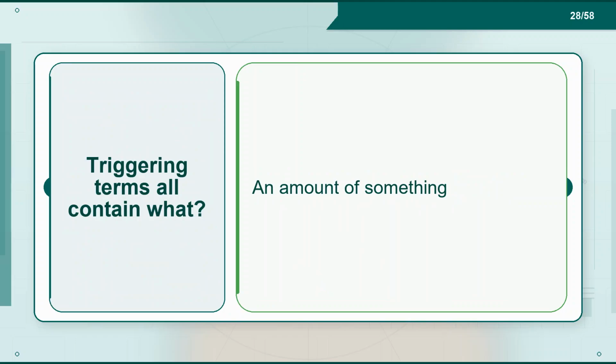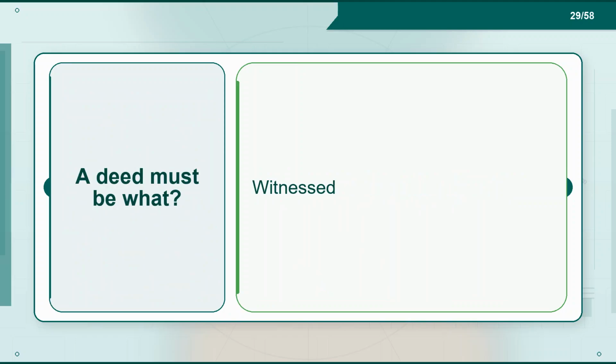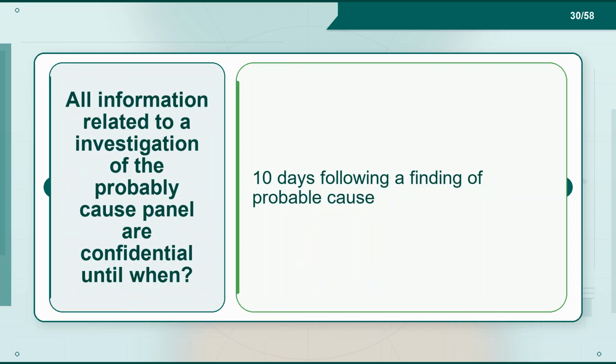Term: triggering terms all contain what? Definition: an amount of something. Flashcard 29. Term: a deed must be what? Definition: witnessed. Flashcard 30. Term: all information related to an investigation of the probable cause panel is confidential until when?